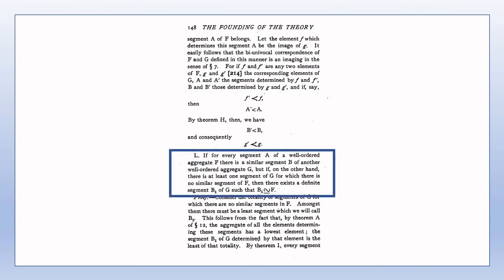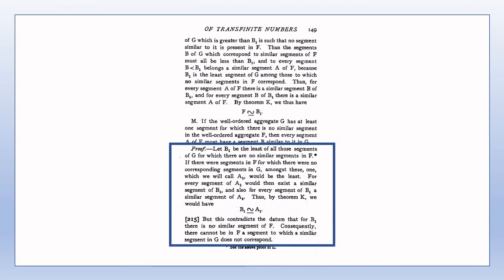Theorem L fills a bit of a gap that was left open by Theorem I. I commented regarding Theorem I that, using the notation of Theorem I, the possibility of B itself being similar to F is not excluded. Here we see that it certainly is possible for the B of Theorem I to be similar to F. On page 149, since A1 is the least segment in F for which there is no corresponding segment in G, therefore any segment of A1, which is also a segment of F, must have a corresponding part in G.